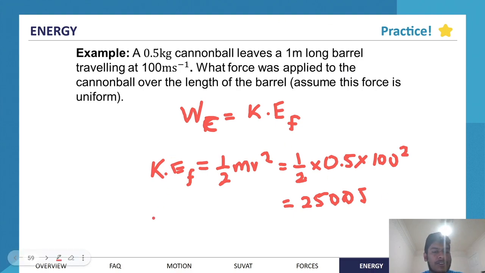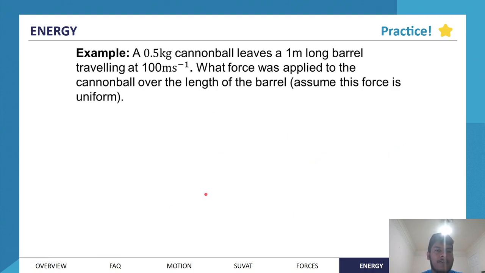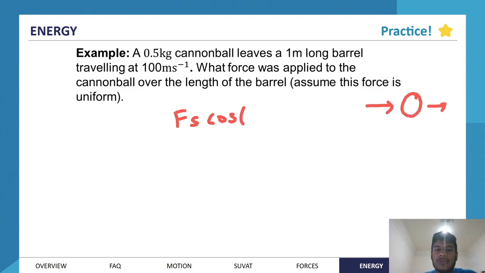So now we're interested in the force. We said that the work done due to the cannon is equal to Fs cos theta. Let's assume that the ball looks something like this, and the force is in the same direction as the barrel. So the force and displacement vectors are parallel, so the angle between them is 0. So that's just going to be Fs.